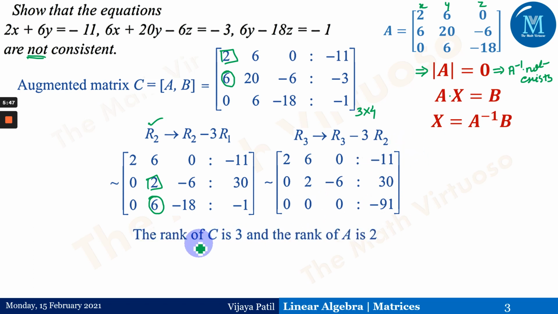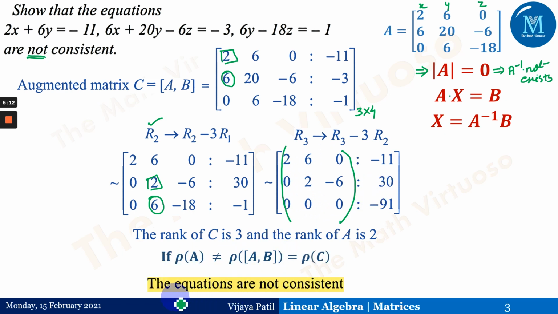After that, we have to find the rank of A. So rank of A means we have to consider the rank of this matrix. If you observe the echelon form, the rank of this matrix is 2, and the rank of the entire augmented matrix A comma B, that is the C matrix, is equal to 3. That means both the ranks are not equal. If they are not equal, the equations are not consistent, which means the solution will not exist. This type of equation is not possible, and hence the solution will not exist.